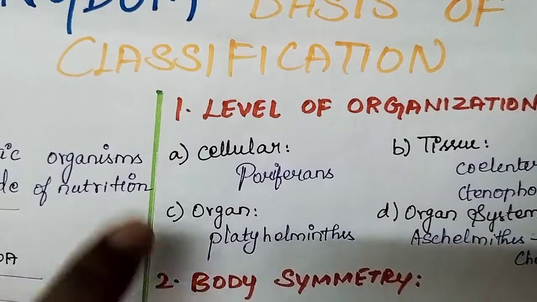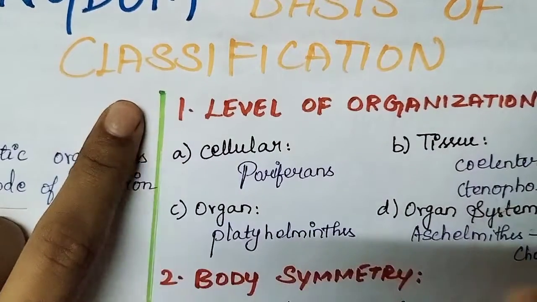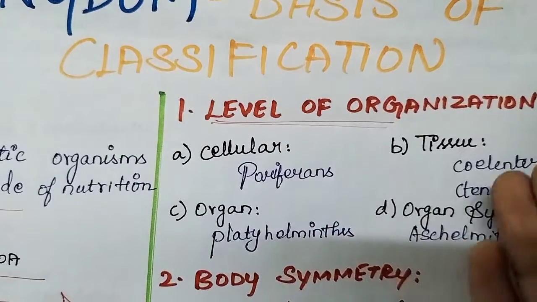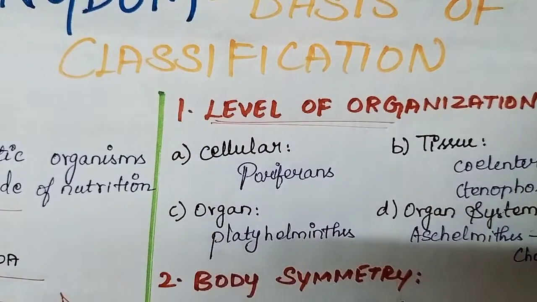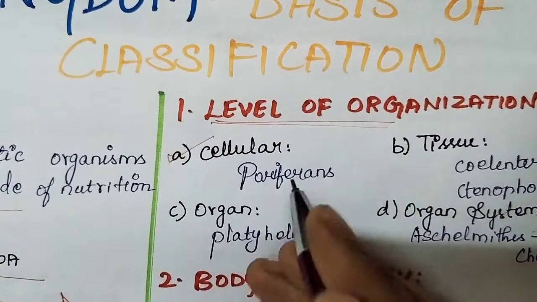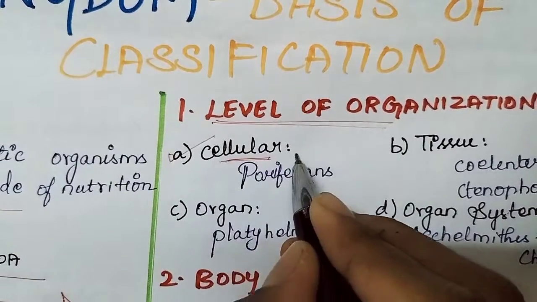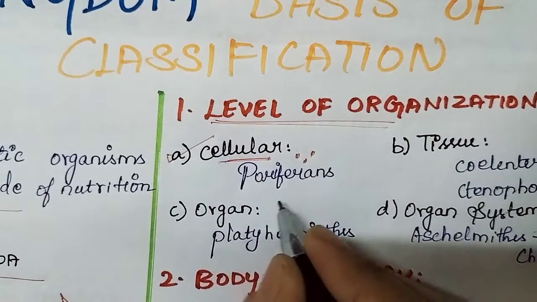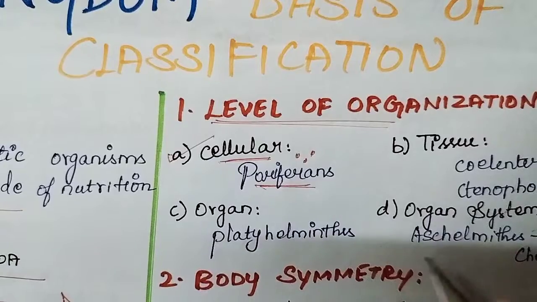Next is level of organization. Level of organization means at what level the organisms are functioning. First is cellular level, the name itself is clear, cells, so they won't have any tissues or organs. The only phylum is Porifera.